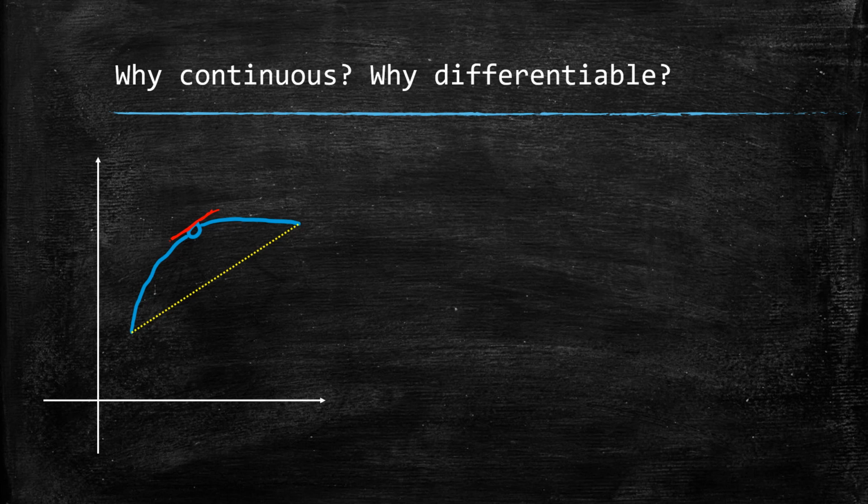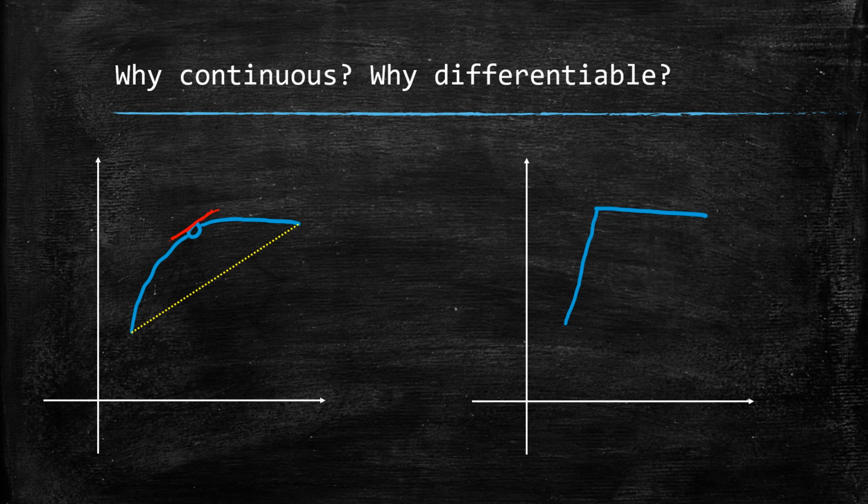All right, so what about differentiable? Why not just continuous? Well, let's look at this situation. Here is a function that's continuous but not differentiable. And if we look at the slope of that secant line, let's say it looks like a slope of 1 here. Well, this portion of the function f looks like it has a slope of 2, and this is negative something, maybe negative a fifth. So there is no point at which the slope of the function is equal to 1.